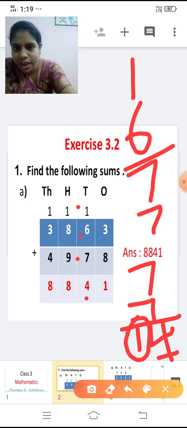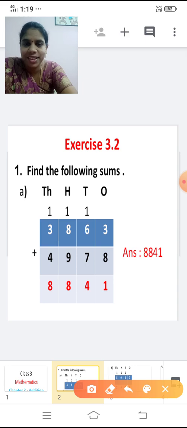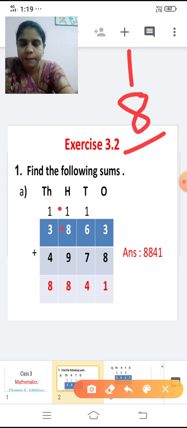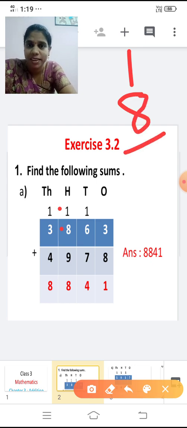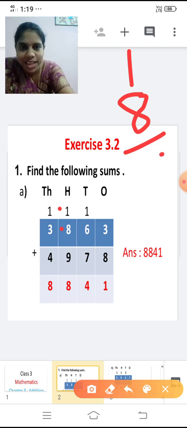What is the next place? It is carried forward to the hundreds place now. So write 4 here. Then now shall we add the hundreds place now? Yes. 1 plus 8. Add 1 and 8 and tell me the answer now. 1 plus 8 or else 8 plus 1. Yes. After 8, you're going to add 1. 8 plus 1. After 8, 1. 8 plus 1 is 9.